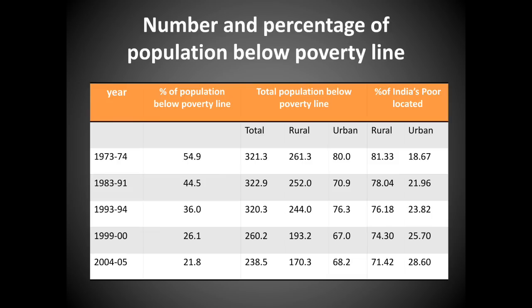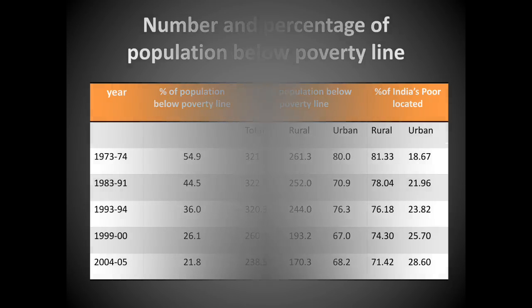With this, you can compare the year 1973 to 2004. You can see there is a drastic change. The percentage of population below poverty line has been reduced from 54.9% to 21.8%. And also the percentage of India's poor located in rural areas is reduced, but in urban areas it remains the same. With this, we'll move on to the next slide.